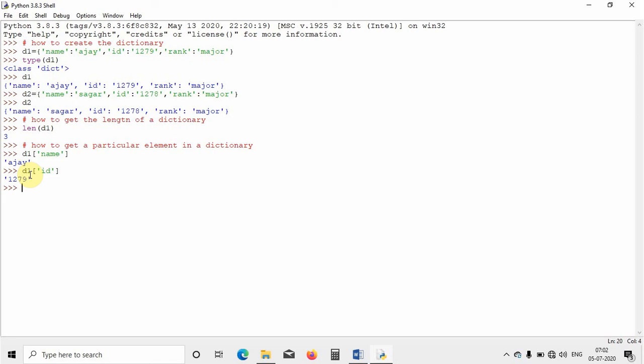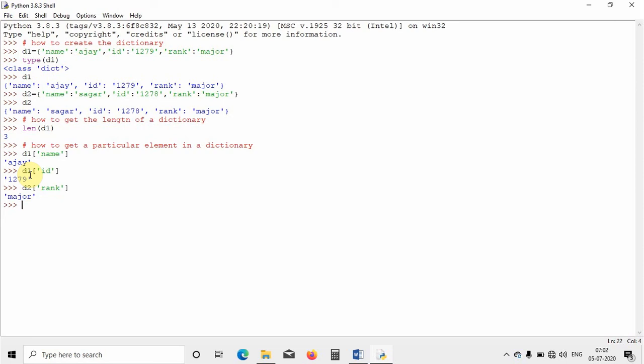Similarly, if I want to access the elements in the second dictionary, d2, the same thing applies. In single quotes I write the name of the key, this time rank. If I hit enter, it is showing me major. So this is how you can access a particular element in a dictionary.